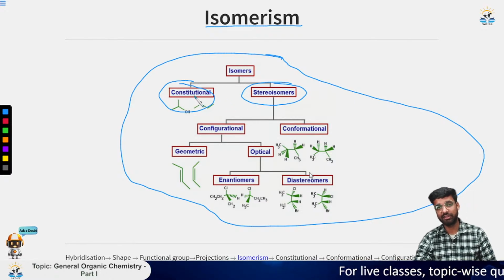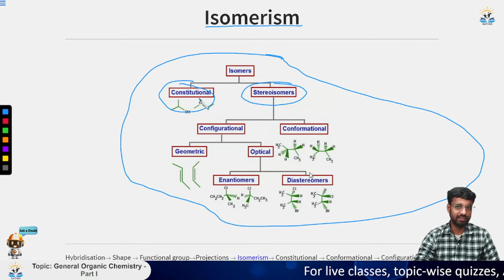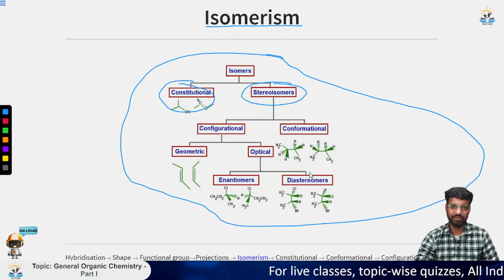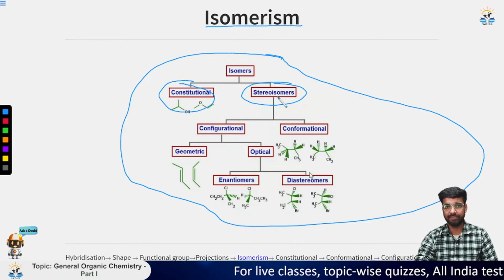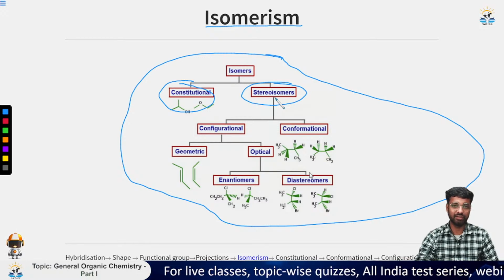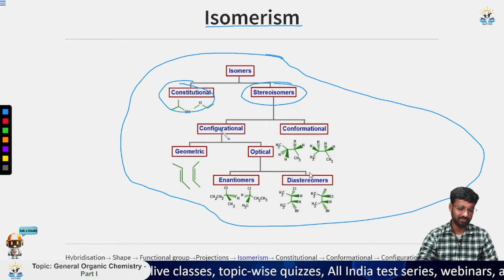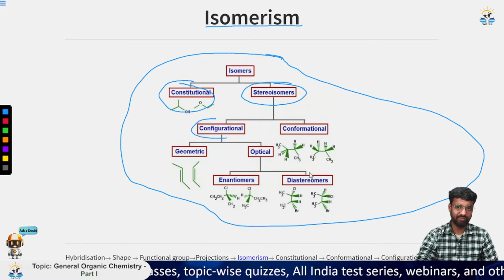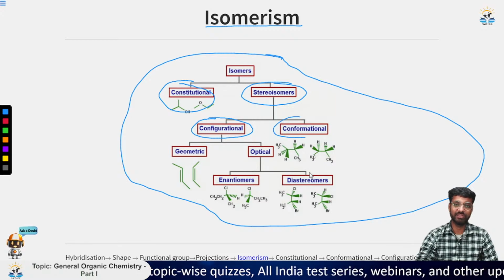So in constitutional isomers, basically the structure of the compound is changed, and in stereoisomers only the spatial arrangement of the compound is changed. So this is the main difference between constitutional and stereoisomers. Now they can be further classified into configurational and conformational.